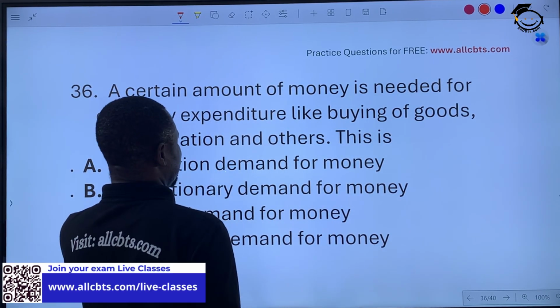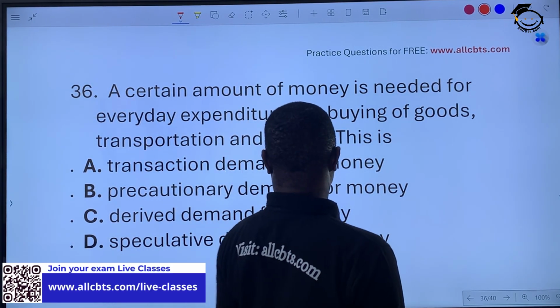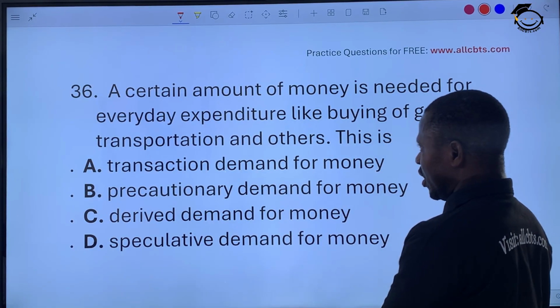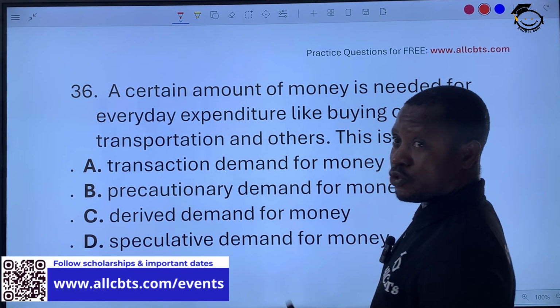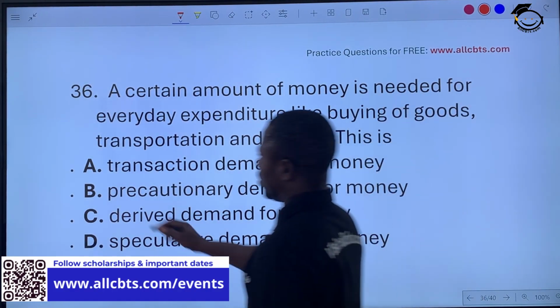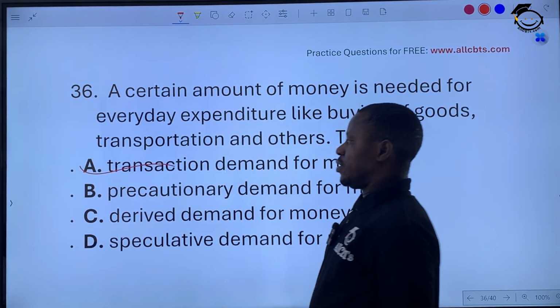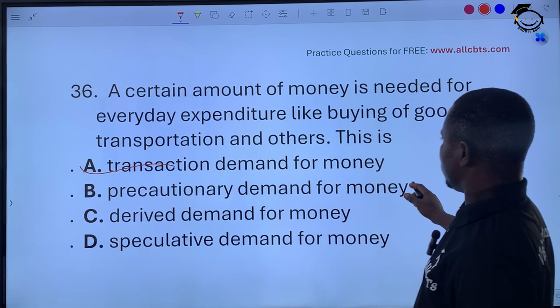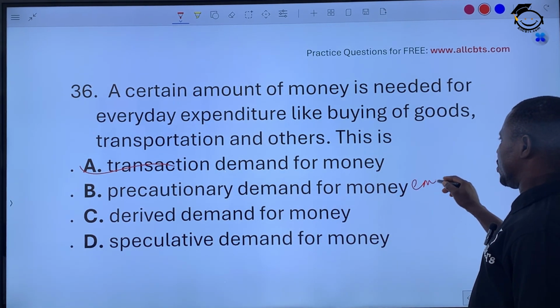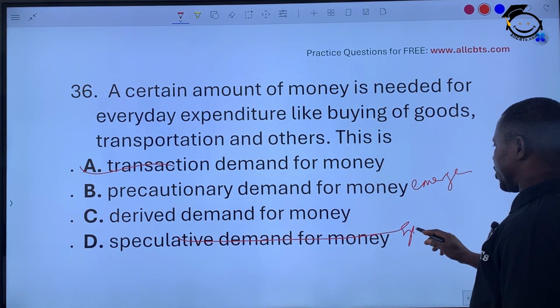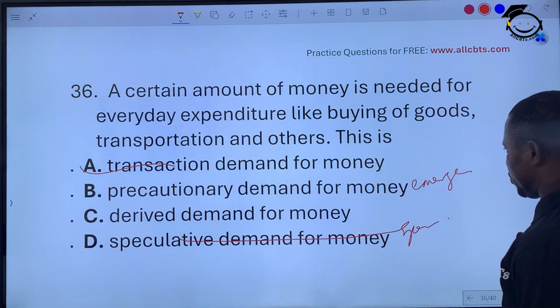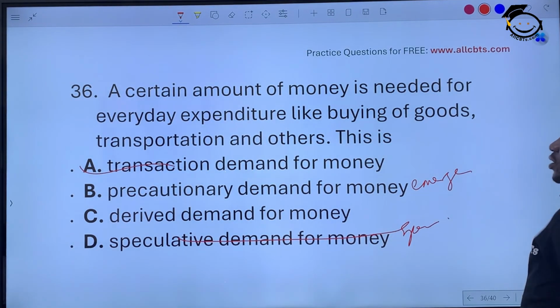A certain amount of money is needed for everyday expenditure, like buying goods, transporting, and others. That's what you spend on a daily basis. That's called transactionary demand for money. Precaution is money you save for emergency. Whereas speculative is money for special purposes, like investments, bonds, and what have you. Right? So the answer is A.